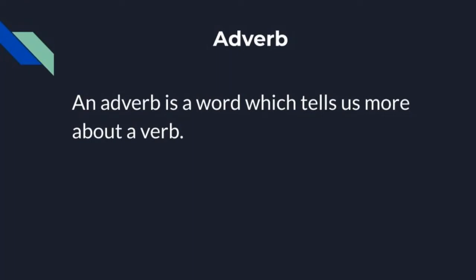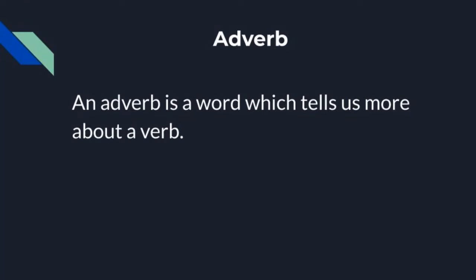Okay, before going to see this concept, let us discuss verbs. What do you mean by verb? We know very well that a verb is an action word. Then what about adverbs? The answer is already there in the given topic. An adverb is a word which tells us more about a verb.